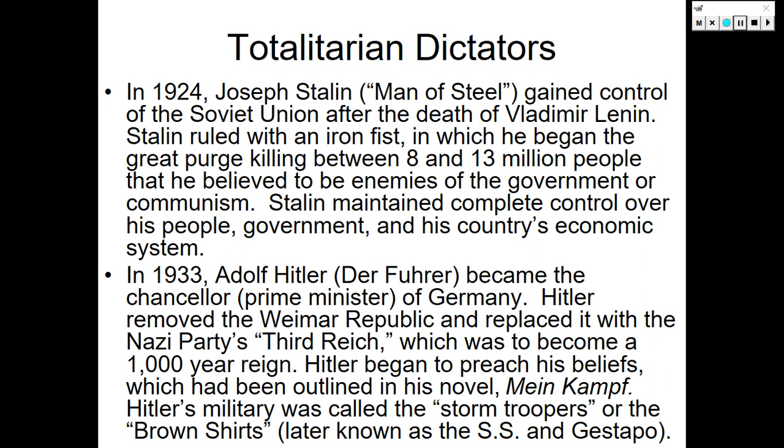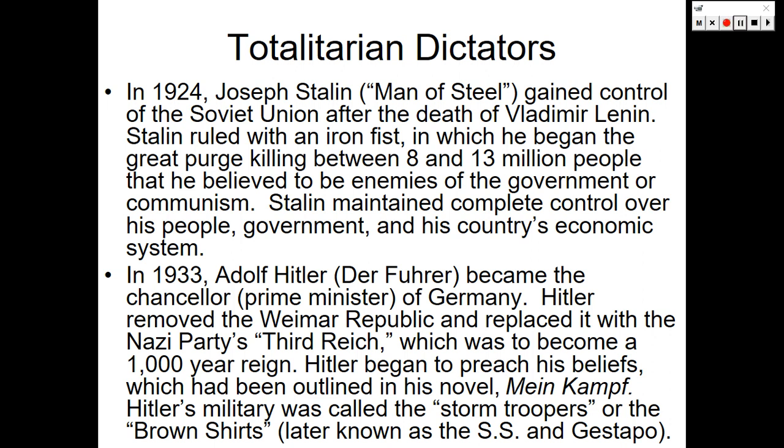In 1933, Adolf Hitler, Der Fuhrer, became the Chancellor or Prime Minister of Germany. Hitler removed the Weimar Republic and replaced it with the Nazi Party's Third Reich, which was to become a 1,000-year reign. As you know from previous lessons, Hitler served in the German army during World War I as a courier.